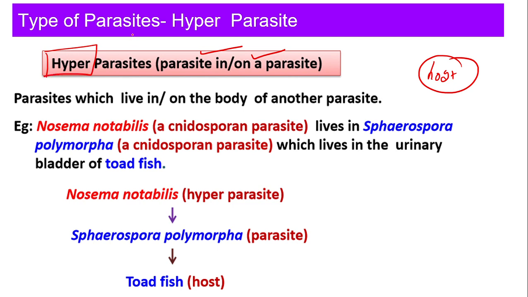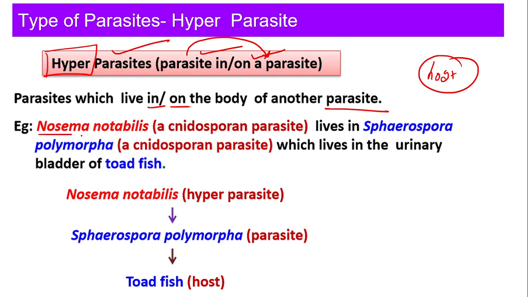When anger comes, we say, why are you getting hyper? That means you are going to harm yourself, right? So here the parasite is going to live in or on the parasite, so it is going to harm another parasite, right? Now parasites which live in or on the body of another parasite, we call it hyperparasite.